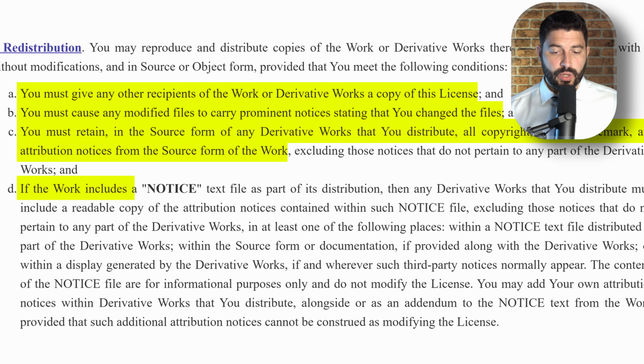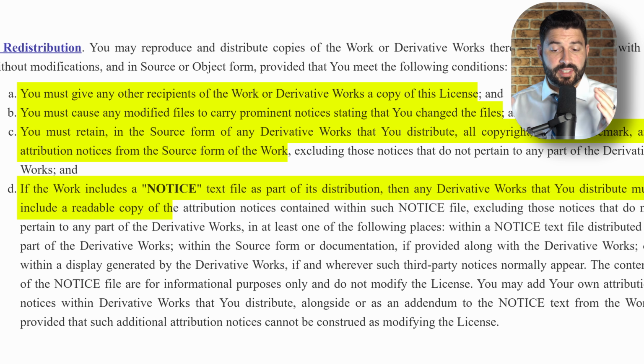And if the work includes a notice text file as part of its distribution, then any derivative works you create must include a readable copy of this notice. And if there is no notice file, then you need to make sure it's prominently displayed in your own work.